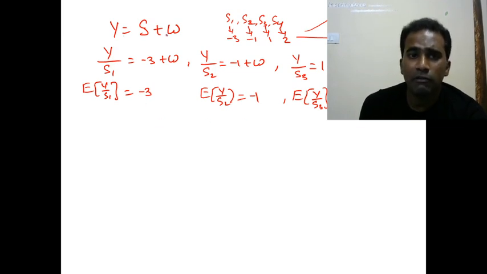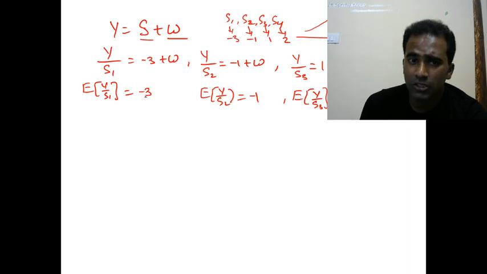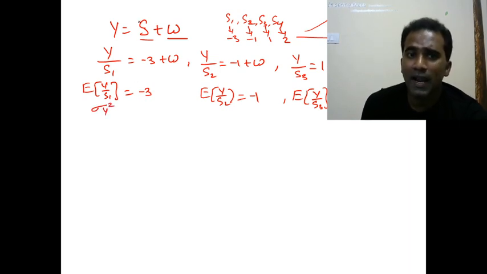Now observe this one, y equal to s plus w. If w is Gaussian and s is some constant, then y also should be Gaussian, correct? Given s1, yes, it is Gaussian with mean -3, and what is the variance sigma y square? If you add some constant to a random variable, DC power changes, but AC power does not change. So adding a constant will not change the variance.